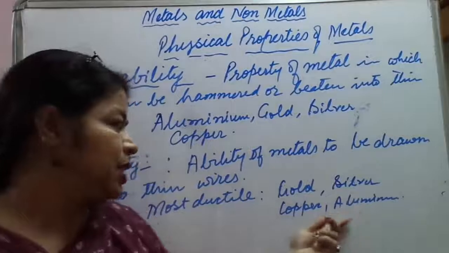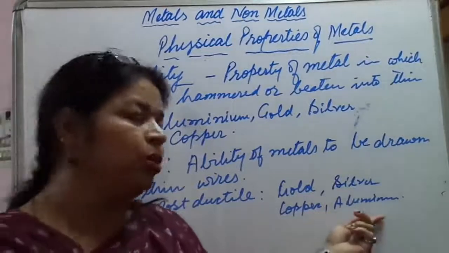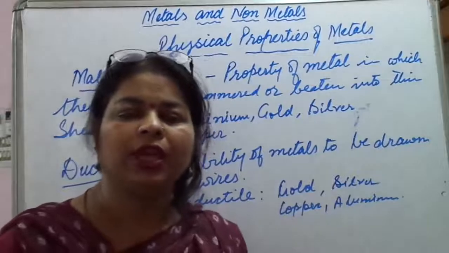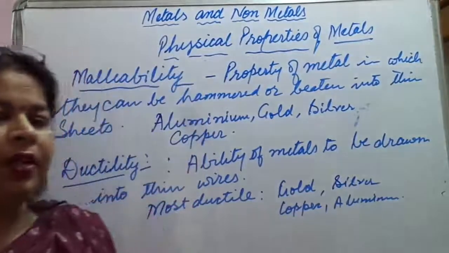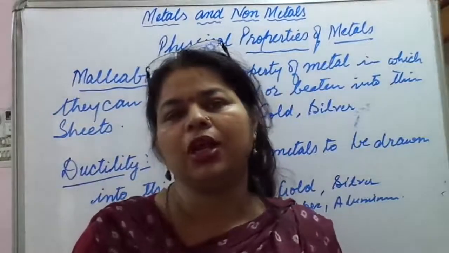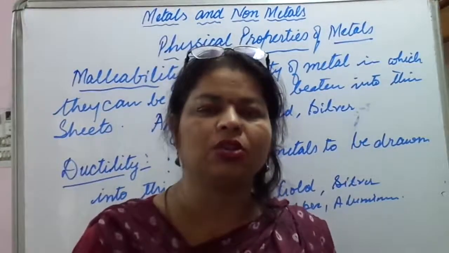This is the reason that we use copper and aluminium in our household domestic electrical wiring. Iron, tungsten and magnesium are also ductile metals.